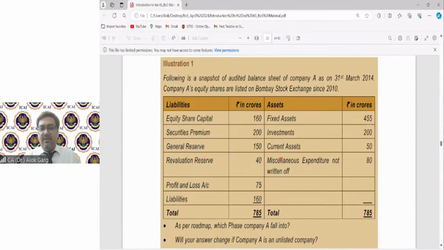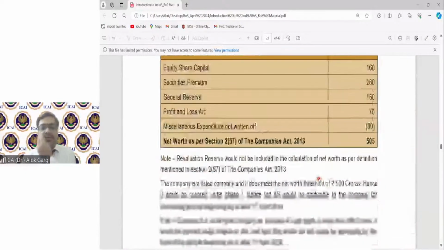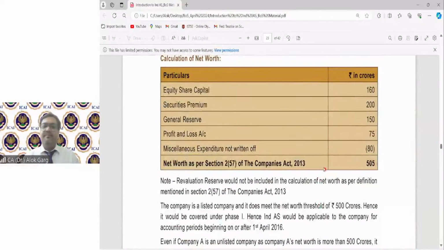And the last one is miscellaneous expenditure to the extent not written off. This 80 will be deducted. This is the formula of net worth as per Section 2, subsection 57 of the Companies Act. The revaluation reserve would not be included in the calculation of net worth as per the definition of Section 2, subsection 57.